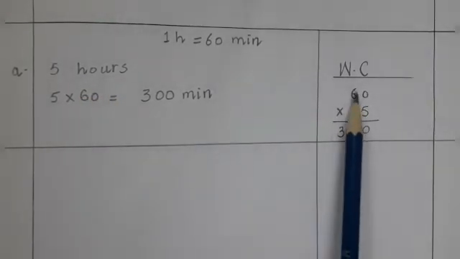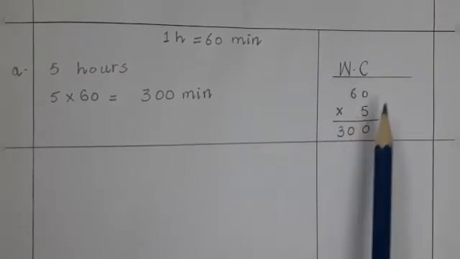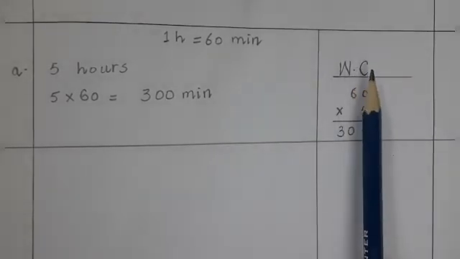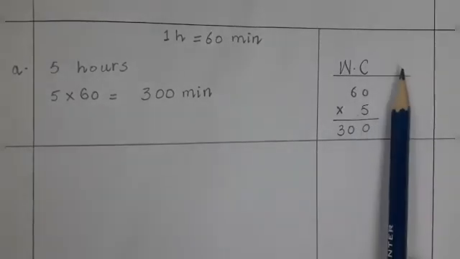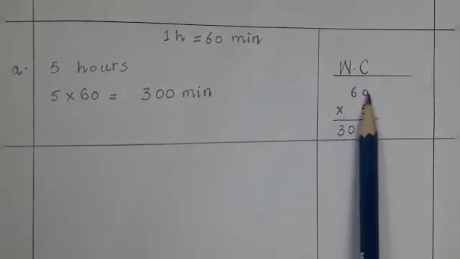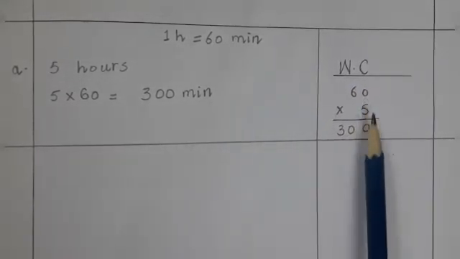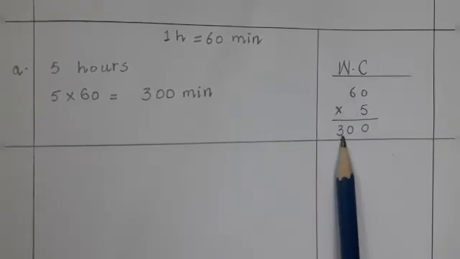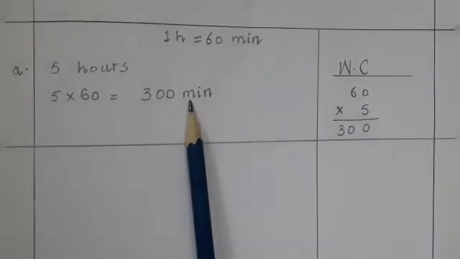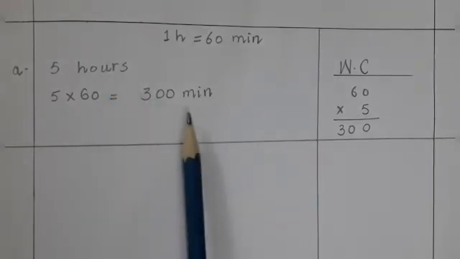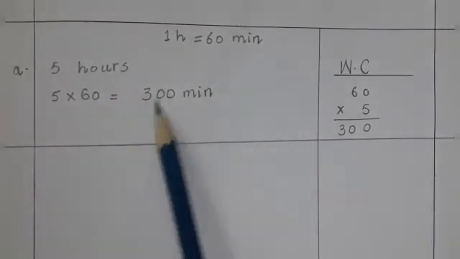So when we multiply 60 by 5, this is a working column. You will also make it in your notebooks. So students, 60 multiply 5, 5 zeros are 0 and 5 6s are 30. So these are 300 minutes because we have to convert the hours into minutes. So our answer is 300 minutes.